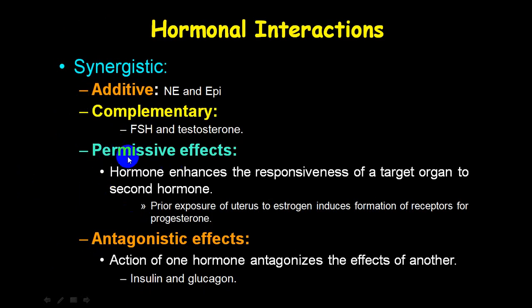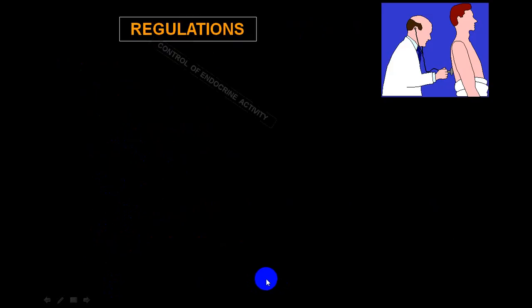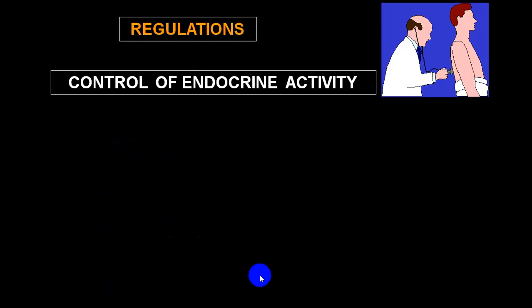Agonist effect is a permissive effect. Permissive effect. Clear? And an antagonist effect. So these are all the different terms. Regulation of hormone production and action is done by endocrine activity.